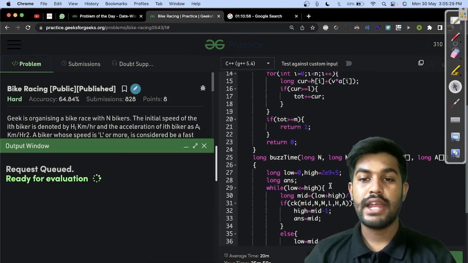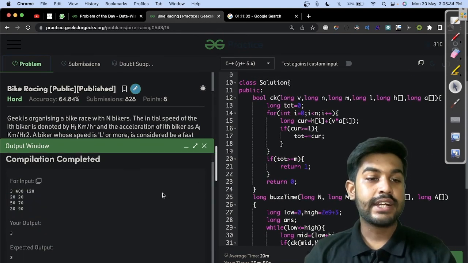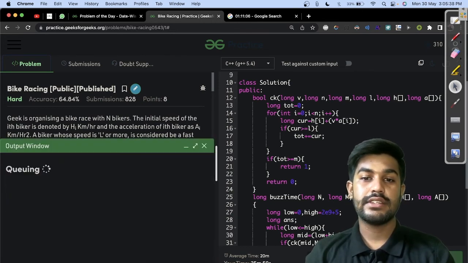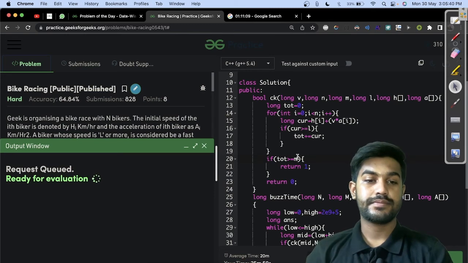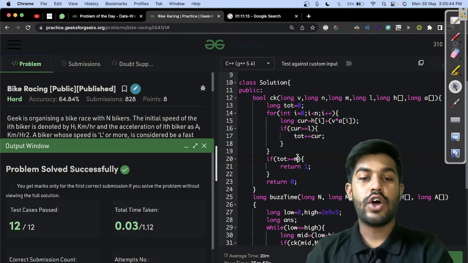Now let us just compile and run and see if we are getting a correct output. We are getting a correct output for the sample test case. Now we would just submit it and see. And yes, we got an AC.